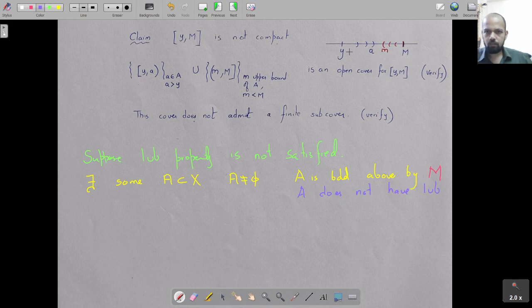So there is some set A and there is an M, and there is no least upper bound.